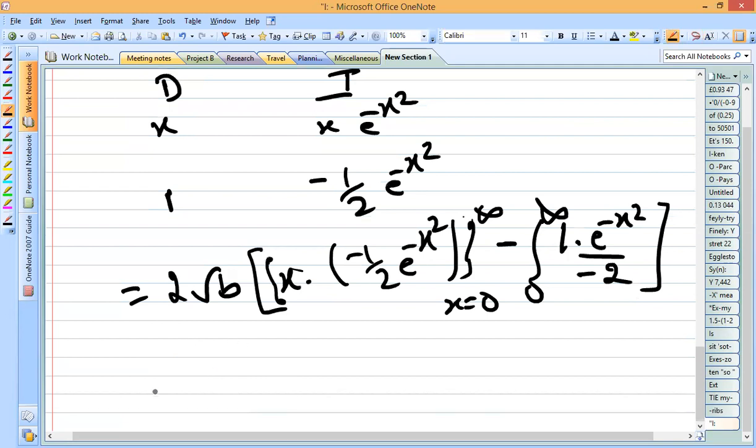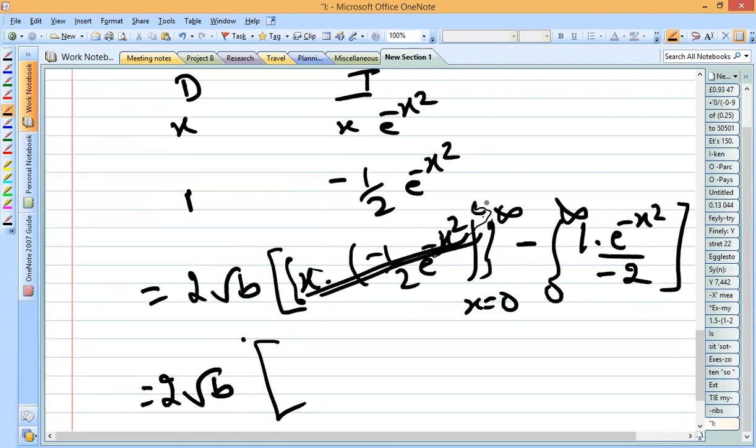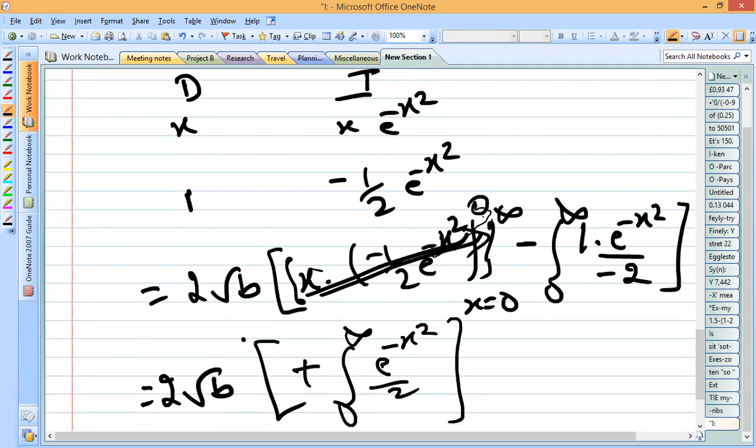In the next step, 2 root b will be there. When you substitute this, first simplify and eliminate these terms, because if you just go on copying this, it will be cumbersome. So when you substitute infinity, e to the power minus infinity will be 0. When you substitute 0, the lower limit, that will also be 0. So the entire term for the range 0 to infinity gives the value 0. So next we are left with minus into minus is plus, integral e to the power minus x square by 2 for the range 0 to infinity.